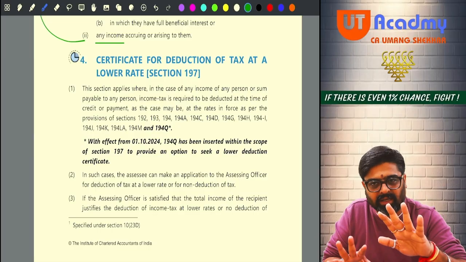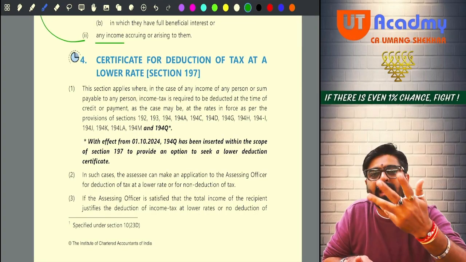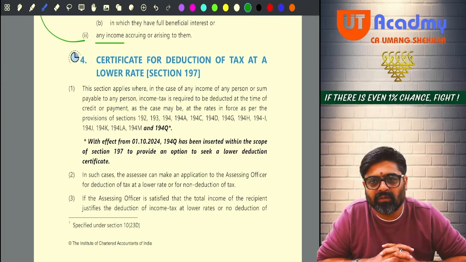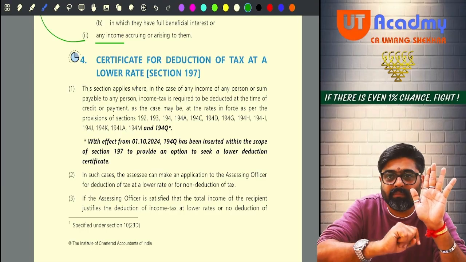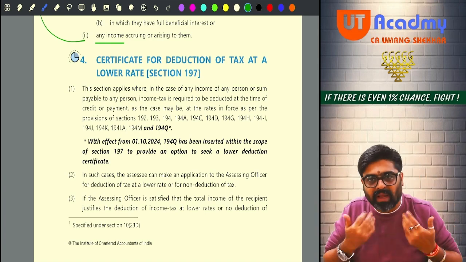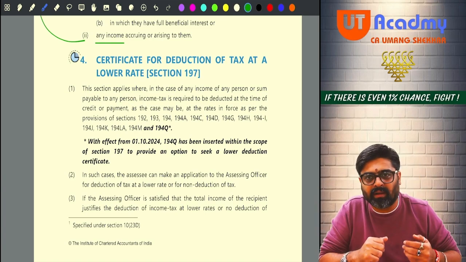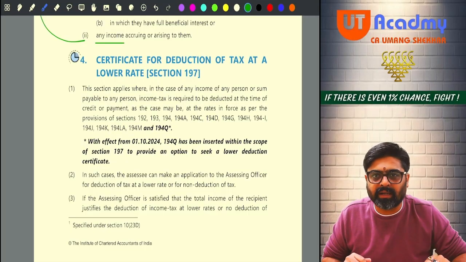See, I understand your concern. I understand your problem. But that does not mean that I will believe you without any evidence. Do you have any evidence to prove your claim? No? Then I am going to deduct the TDS. Because if I do not deduct the TDS, this is my payment, the government is going to grab me, asking why you did not deduct the TDS.